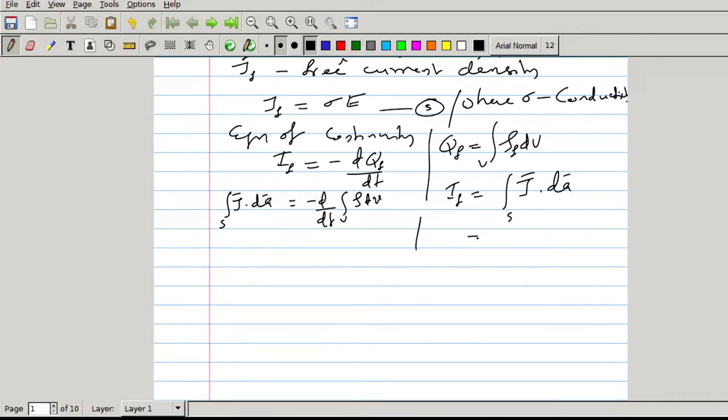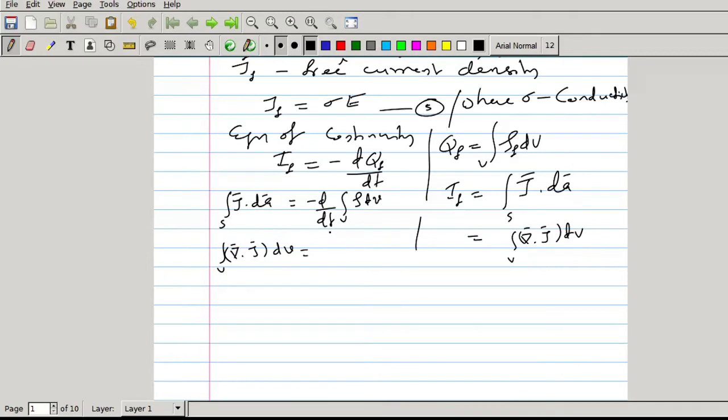This surface integral we can change into volume integral using the Gauss divergence theorem. Integral J dot dA equal to integral del dot J dV. So the left hand side we can write as integral del dot J dV, equal to the right hand side. This volume integral is with respect to space coordinates, and this differential is with respect to time coordinate.